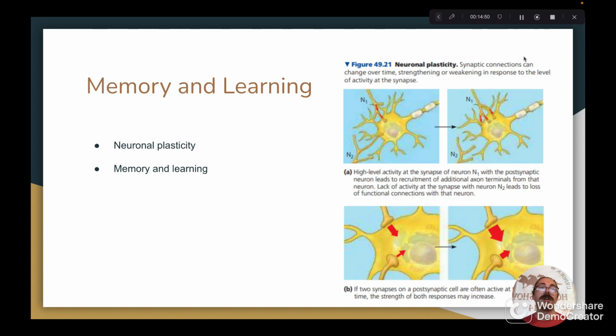A defect in neuronal plasticity, specifically a disruption of the modification of synapses, may be an underlying cause of autism spectrum disorder. And moving on to memory and learning.